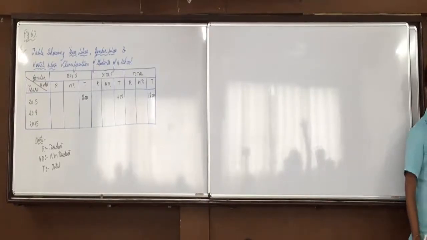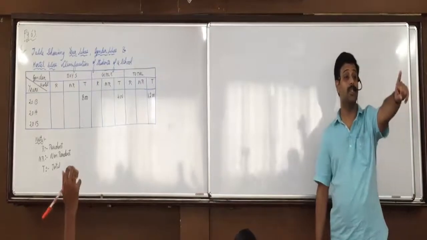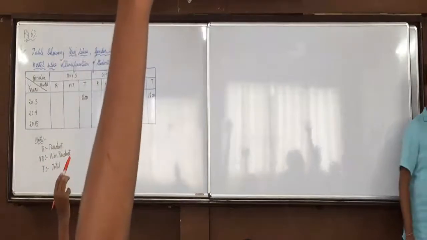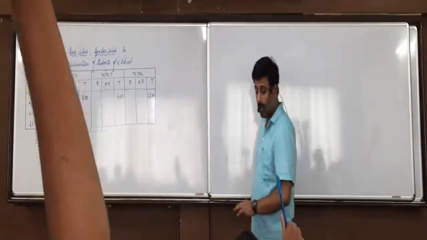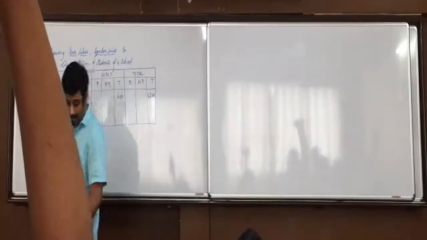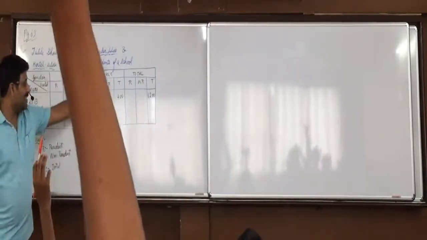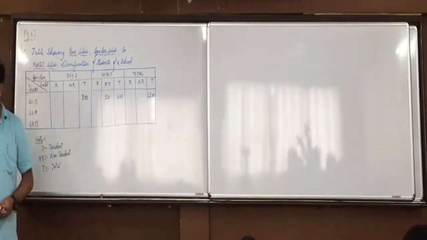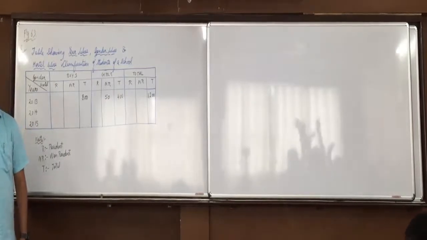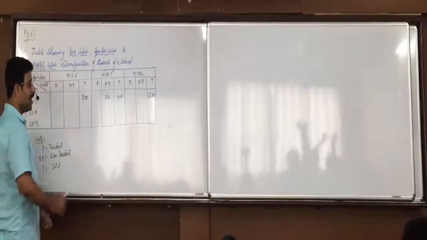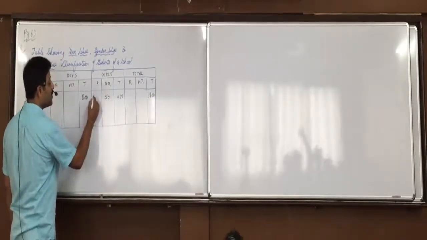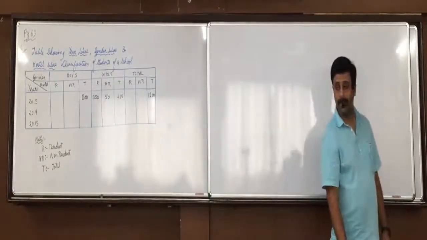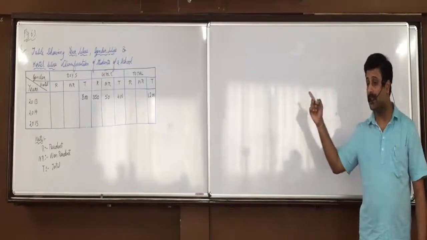Don't talk in between. 50 girls were not residing in hostel, so girls resident: 400 minus 50, correct. Out of 400 girls, 50 non-resident, so 350 resident. Did you understand this? Raise your hand who did not understand this. Kajal, you are clear with this?